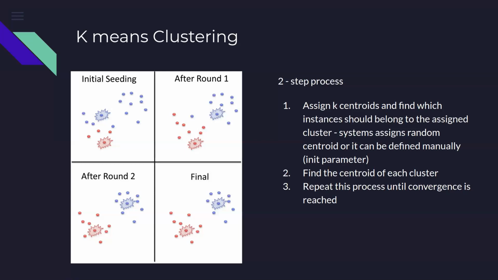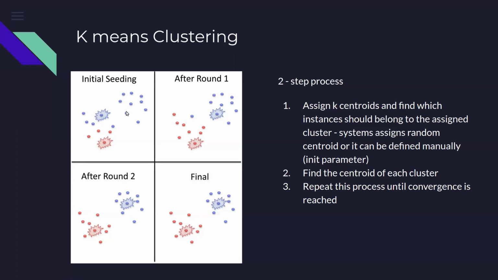Having done that operation, now we reverse the question and say that now that we have 2 different clusters, one blue and one red, what should be the center of each cluster? First we said that if these 2 points are the centroids, which observations should belong to the red cluster or the blue cluster? Having taken that step, now we say that if these are the 4 points belonging to the red cluster and these are the 12 points belonging to the blue cluster, what should be the center, or the centroid, of each cluster?